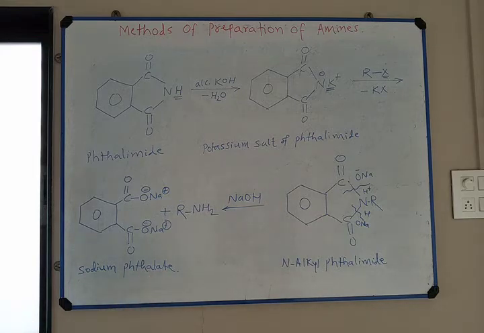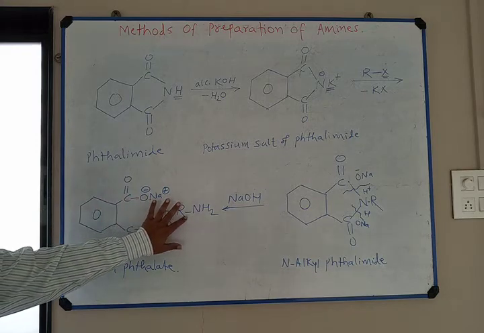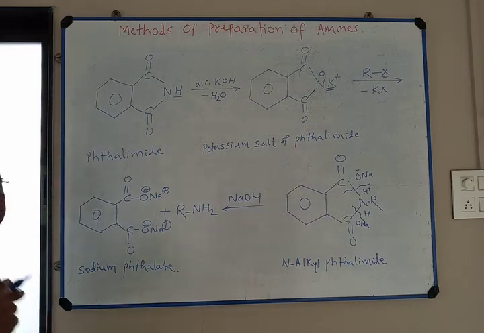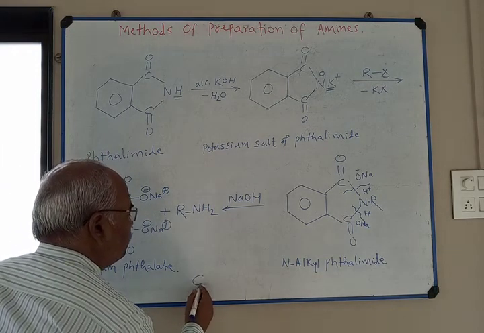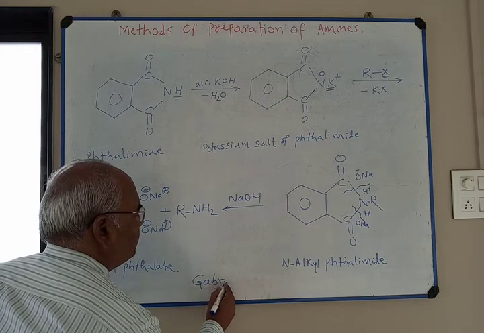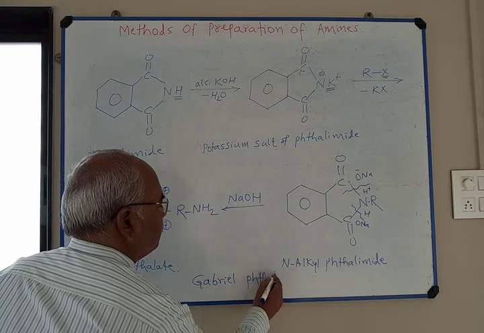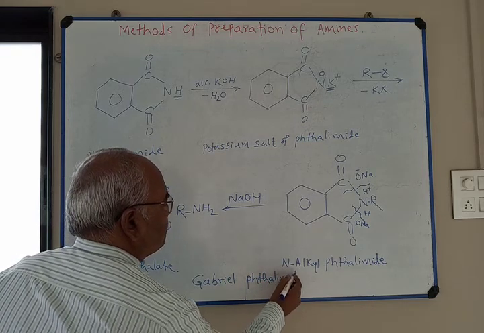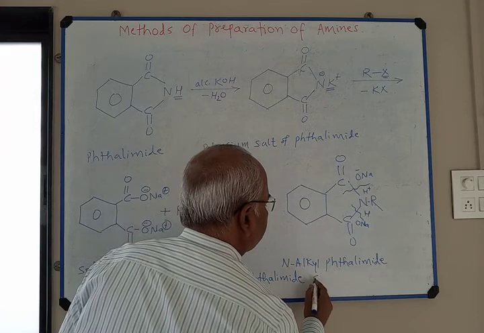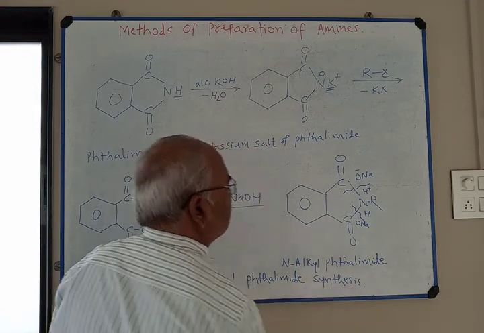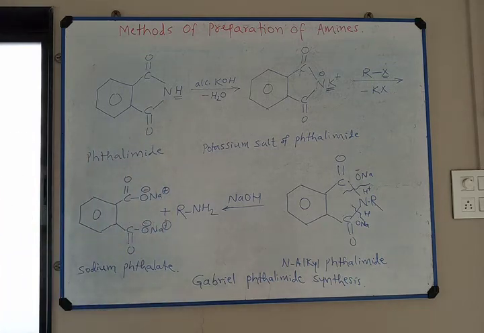So in this way, primary amine can be prepared by this reaction. This is the naming reaction known as Gabriel phthalimide synthesis. Naming reaction. The question may be asked for 2 or 3 marks: write a note on Gabriel phthalimide synthesis.